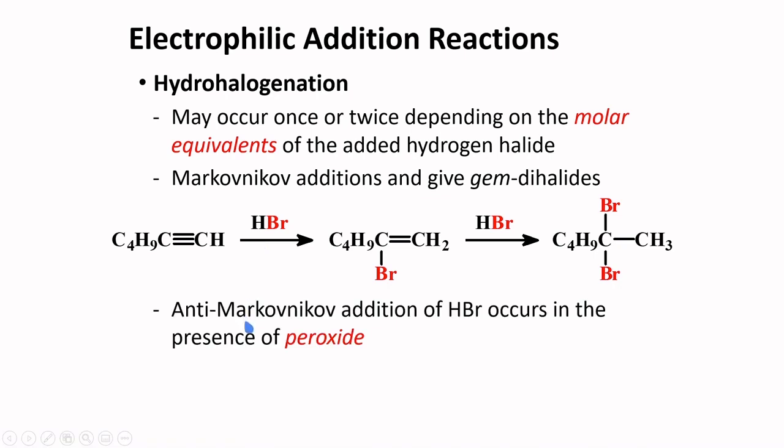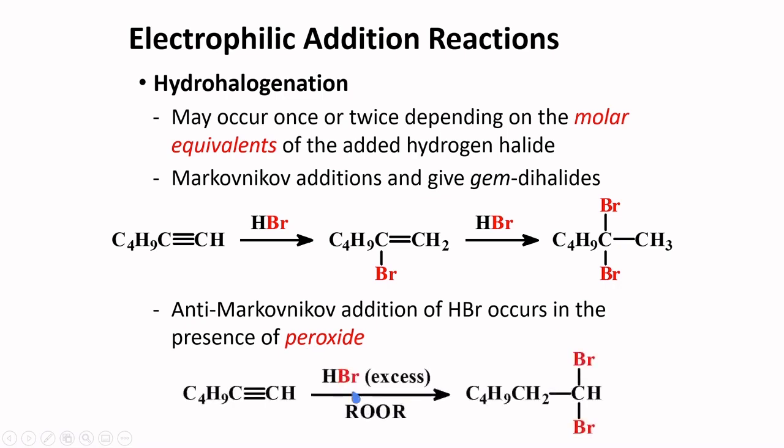Similar to alkenes, anti-Markovnikov addition of HBr occurs in the presence of peroxide. In the same way, if you control the amount of the hydrogen halide, the addition can be once or twice. If you use an excess of hydrogen bromide in the presence of peroxide, then a geminal dibromide is expected. Only that the regioselectivity is in the opposite sense to that of the typical hydrohalogenation reaction.